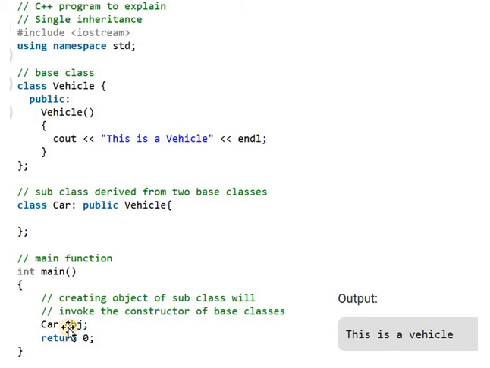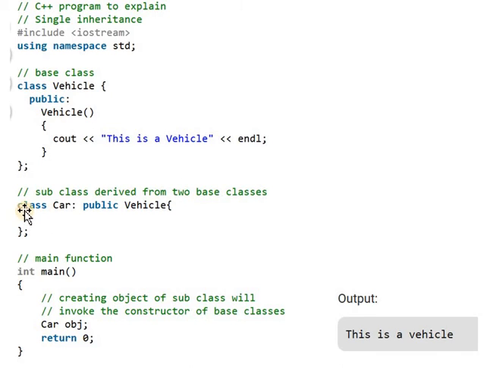When we are creating the object of a subclass, then it invokes the constructor of the base class, because we are defining the constructor in the base class. This is an example of a single inheritance in which there is one base class, that is vehicle, and in the base class we are defining a constructor. Then after that base class definition is completed, we are writing a subclass here.